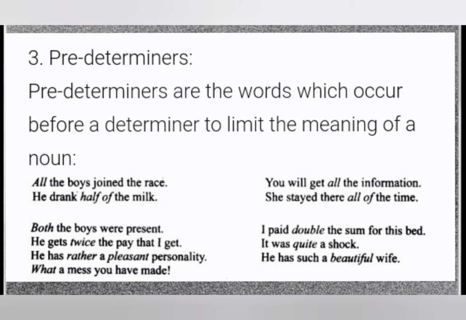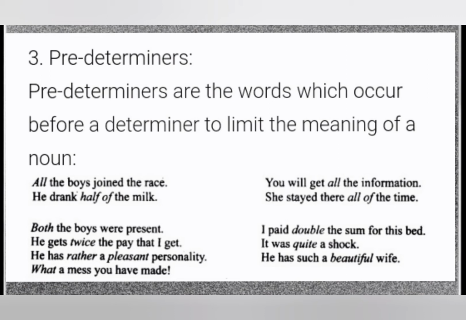He drank half of the milk. Half of is the predeterminer and the is the determiner. You will get all the information. All is the predeterminer and the is the determiner. She stayed there all of the time. All is the predeterminer, the is the determiner. Both the boys were present. Both is the predeterminer, the is the determiner.